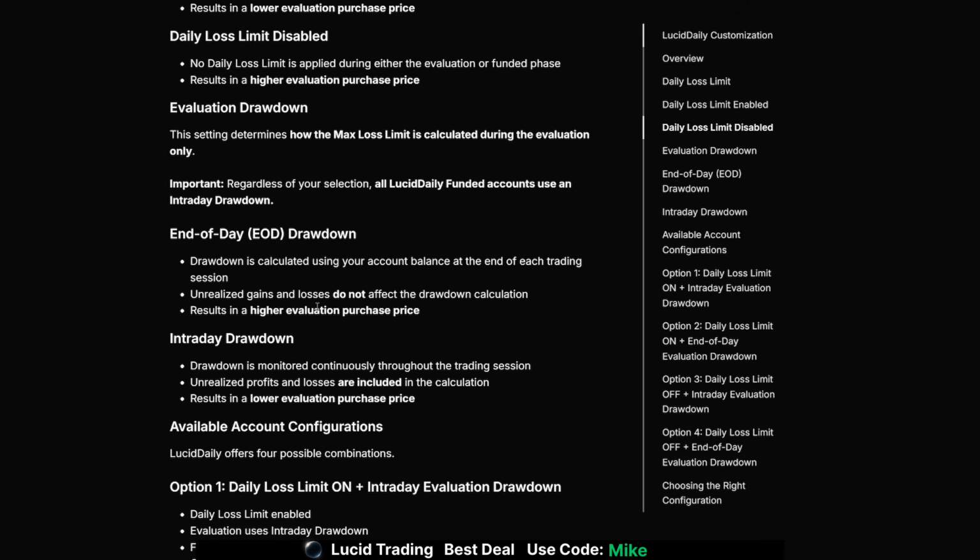But what's going to really be the deciding factor for a lot of traders is, do they want an EOD account or do you want the intraday trailing drawdown? Let me know in the comment section down below, which drawdown type do you guys like best?